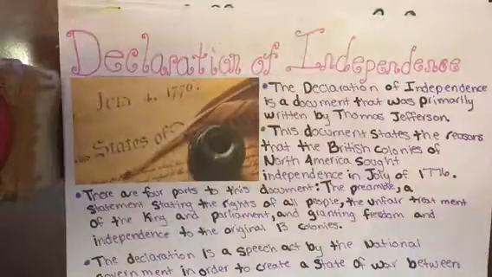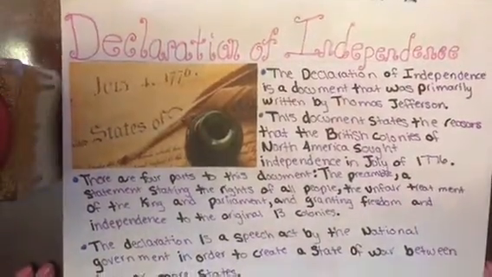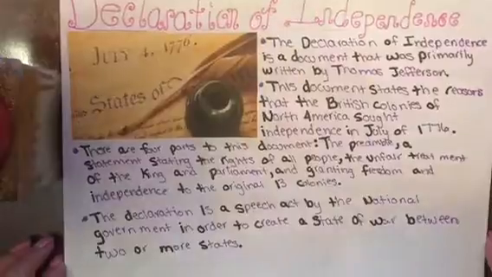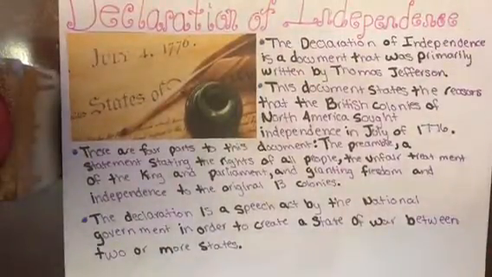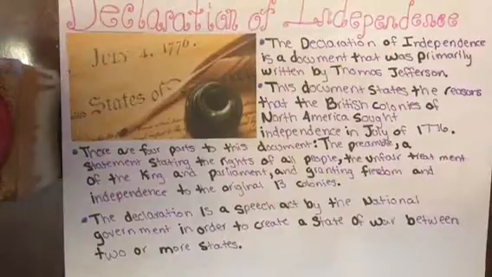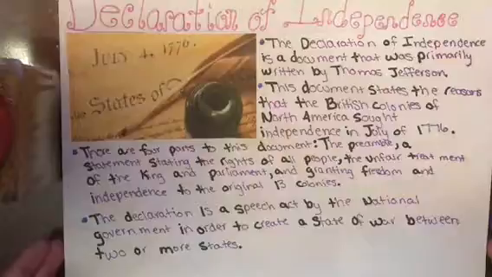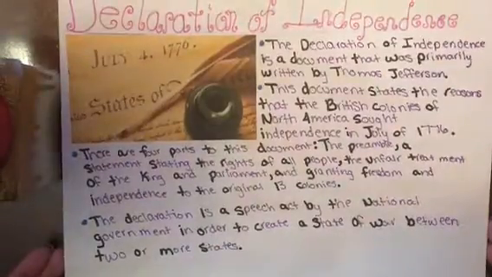Declaration of Independence. This document was written by Thomas Jefferson. This document tells us the reasons why independence was sought in July of 1776. There are 4 parts to this document: the preamble, the statement that states the rights of the people, the unfair treatment by kings and parliament, and granting freedom to the original 13 colonies.